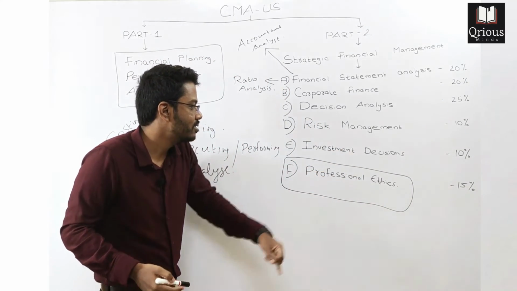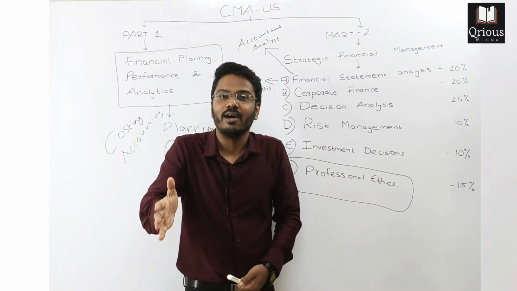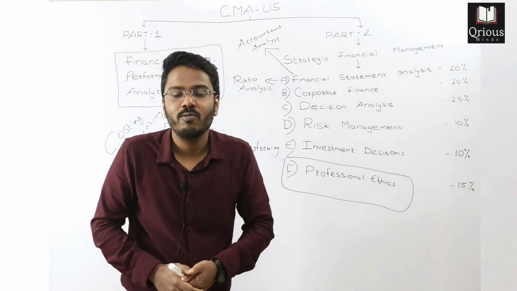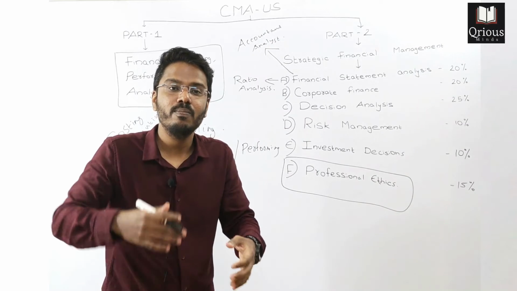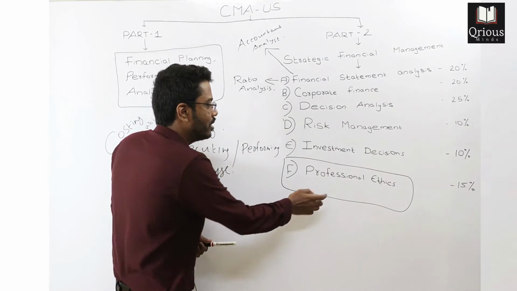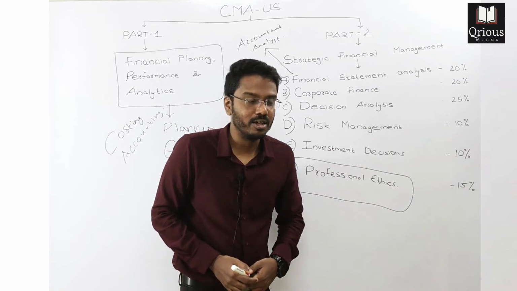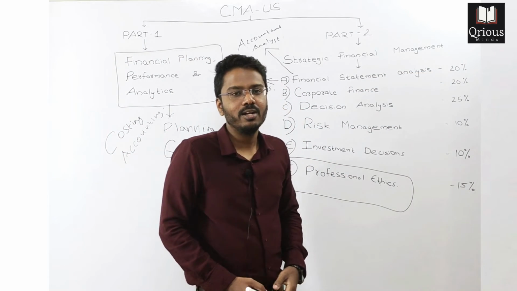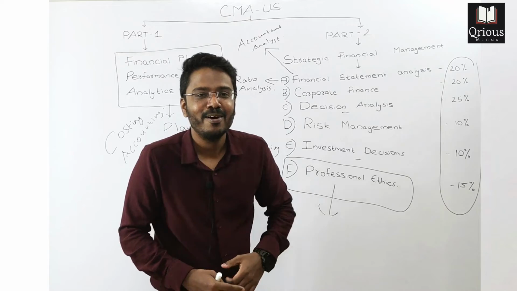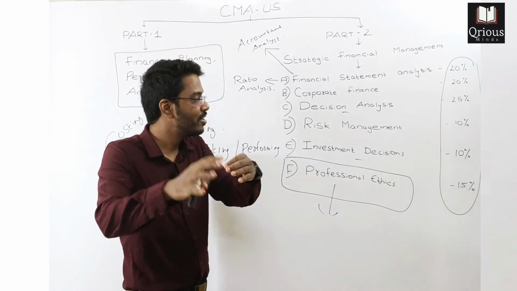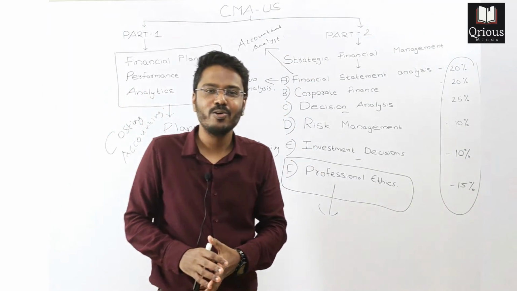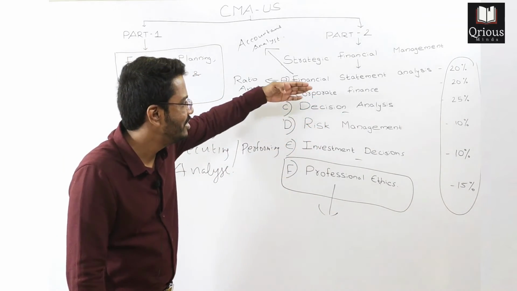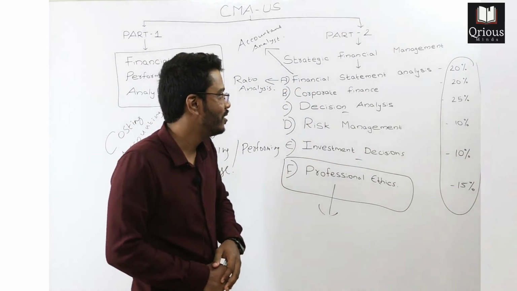And professional ethics covers the code of conduct and ethics that we need to comply with when we become a member of the IMA, and that will be dealt with in section F. So these are the 6 sections and these are the weightages assigned to them. And that's it from this session. I hope you have a clear idea about what we are going to learn in part 2.